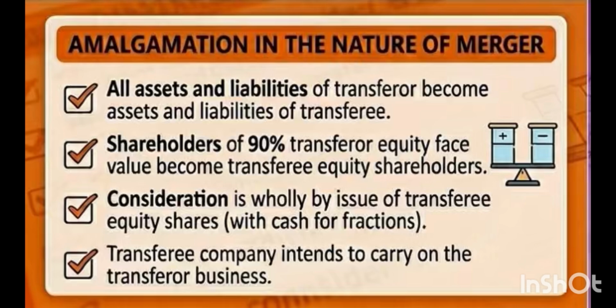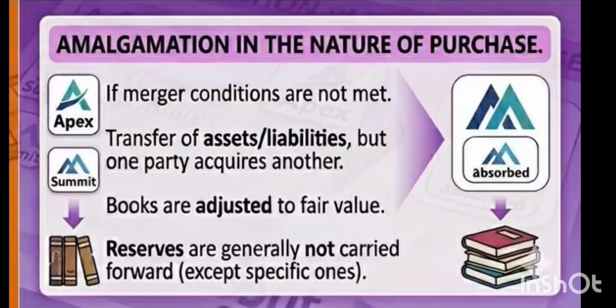There are two methods. One is amalgamation in the nature of merger and another one is amalgamation in the nature of purchase. In the case of amalgamation in the nature of merger, all the assets and liabilities of the transferor company become the assets and liabilities of the transferee company. Shareholders holding at least 90% of the paid up share capital immediately become the shareholders in the transferee company. So these were the certain features.